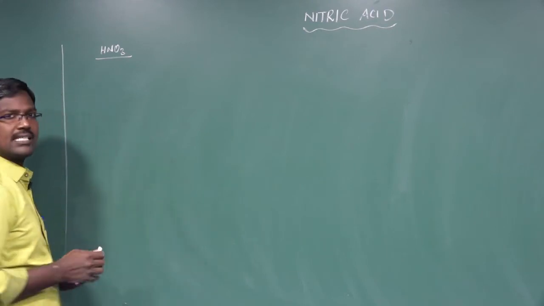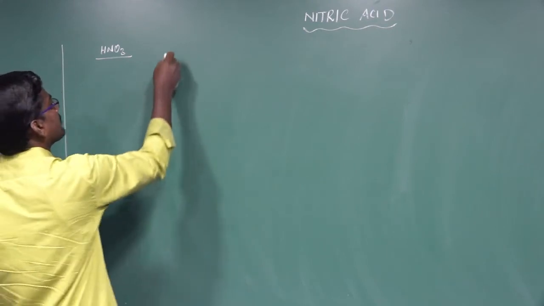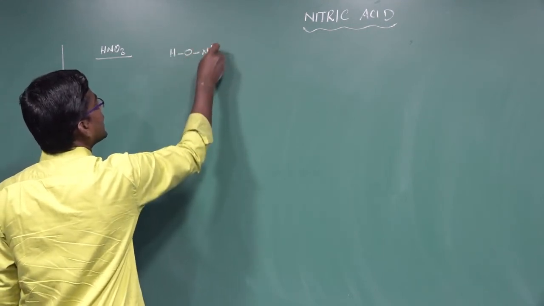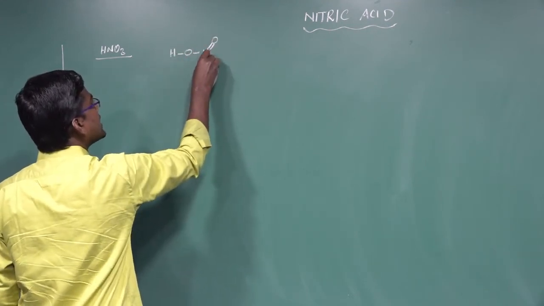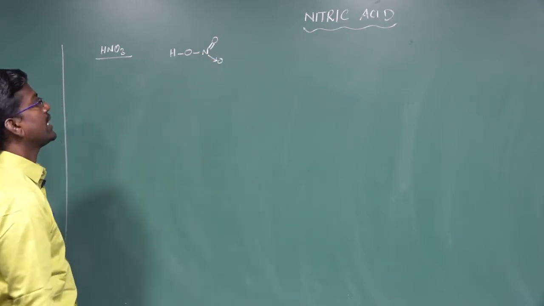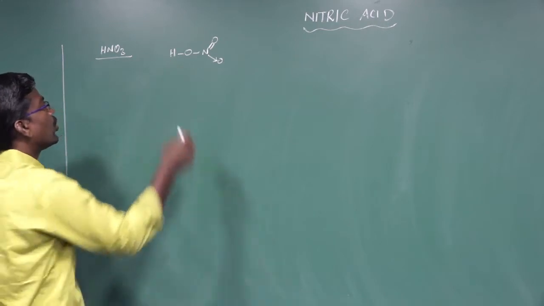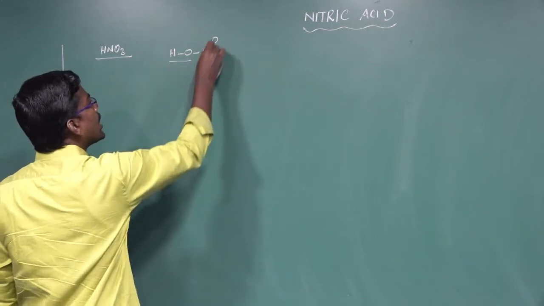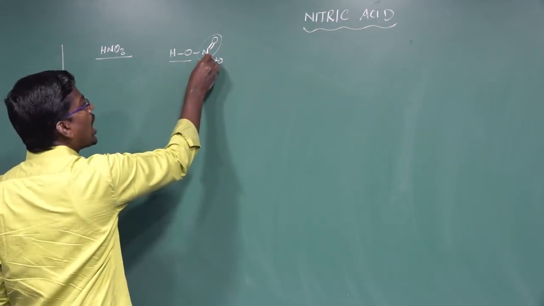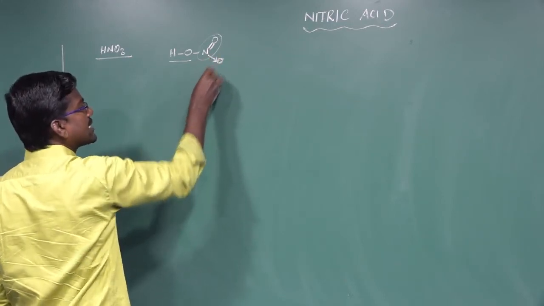HNO3. What is the structural formula of nitric acid? H bond O bond N double bond oxygen, with a coordinate bond to the other oxygen. HNO3 contains one OH group, N double bond O, and another coordinate bond with one oxygen atom.